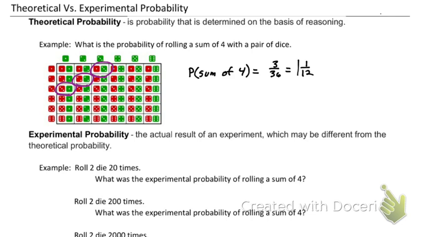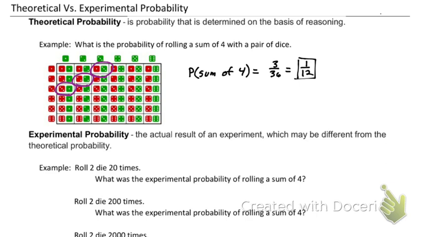Well, if I had a 1 in 12 chance, that means if I roll this 12 times, am I guaranteed to get a sum of 4? No. If it was, it'd make betting a lot easier, wouldn't it? If the probability was always correct.